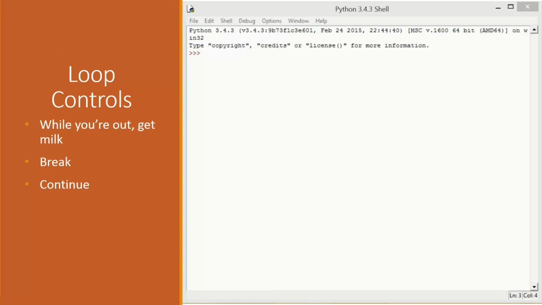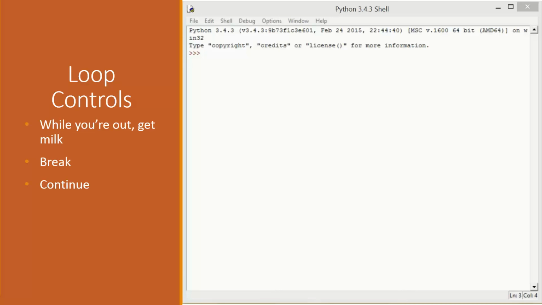So we were mentioning in the previous slide that we can use the infinite loop with a break statement so that we only code the condition calculation once. And we can do that because the break statement causes the loop to exit. So now we're going to look at the 2 loop controls, the break and the continue. And like we said, the break will allow us to exit the loop.